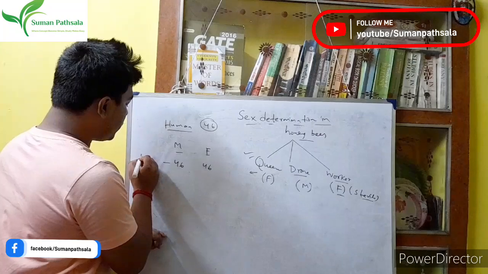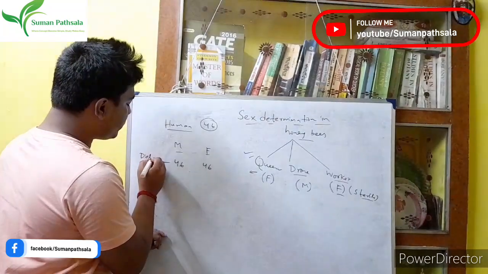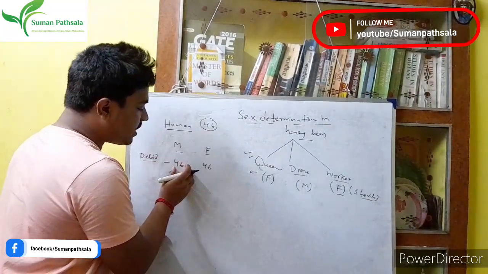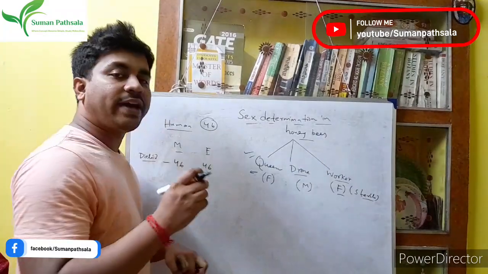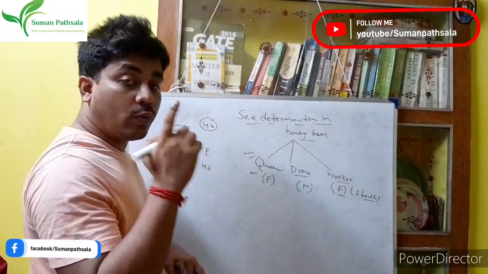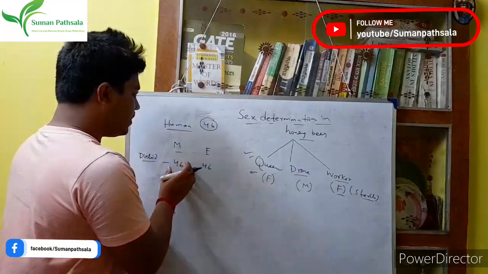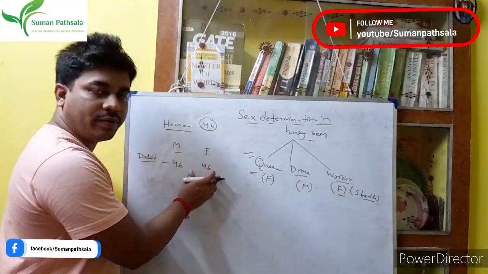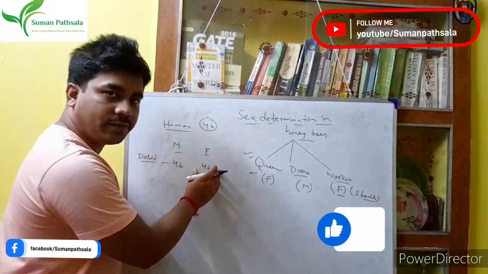That means we are diploid cells, right? Diploid means all the chromosomes are in pairs, right? Both are the same, in case of male and also female.